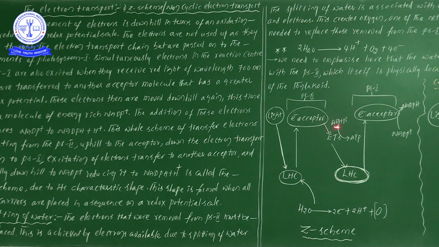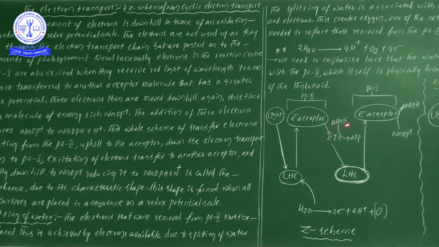So ADP is adenosine diphosphate, and one inorganic phosphate is added, so totally 3 phosphates form the structure. That is adenosine triphosphate, tri meaning 3. So here we observe one ATP formation and one NADPH formation in the Z scheme. The Z scheme is nothing but non-cyclic electron transport.